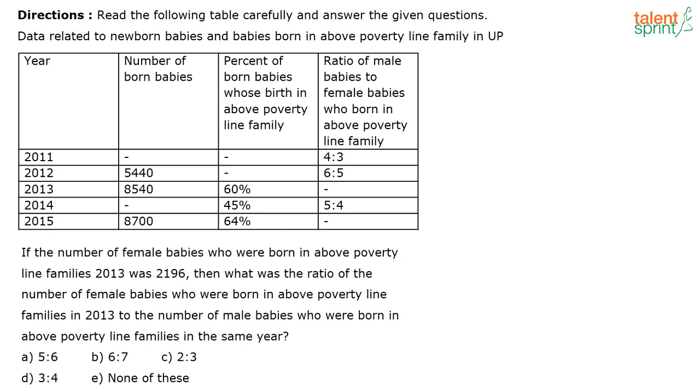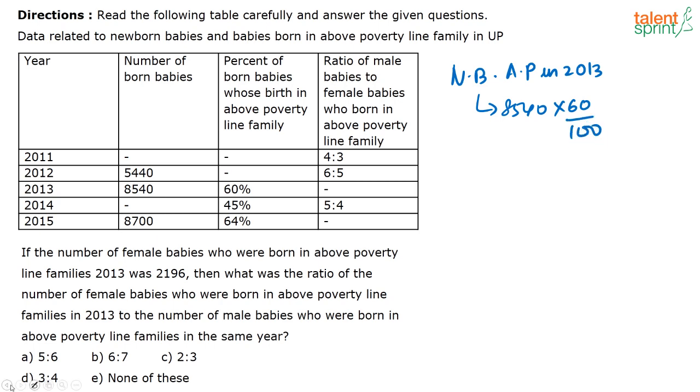See, if you remember, in the first question we used the same set of figures. So if you are actually doing it in the examination, you needn't recalculate this. We have to find out here totally how many newborn babies are born above the poverty line in 2013. So for this particular question we have to do 8540 into 60 by 100, correct?